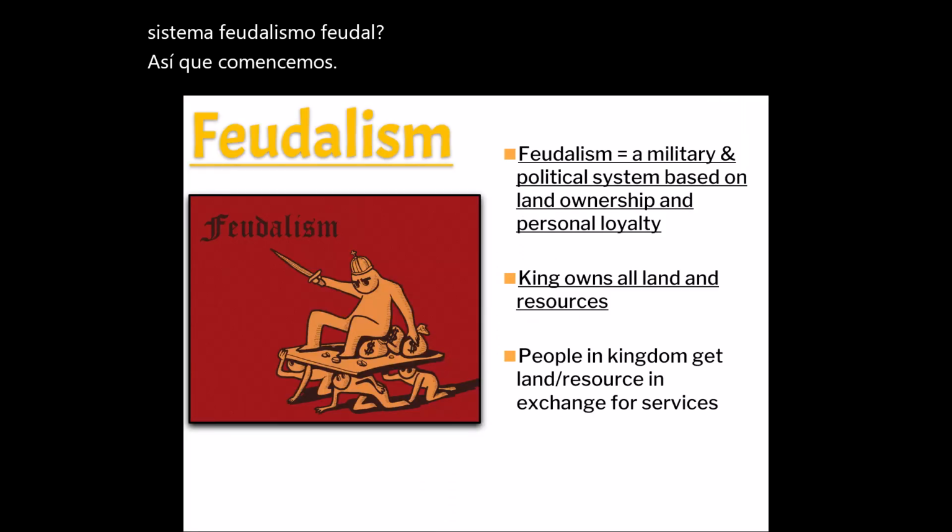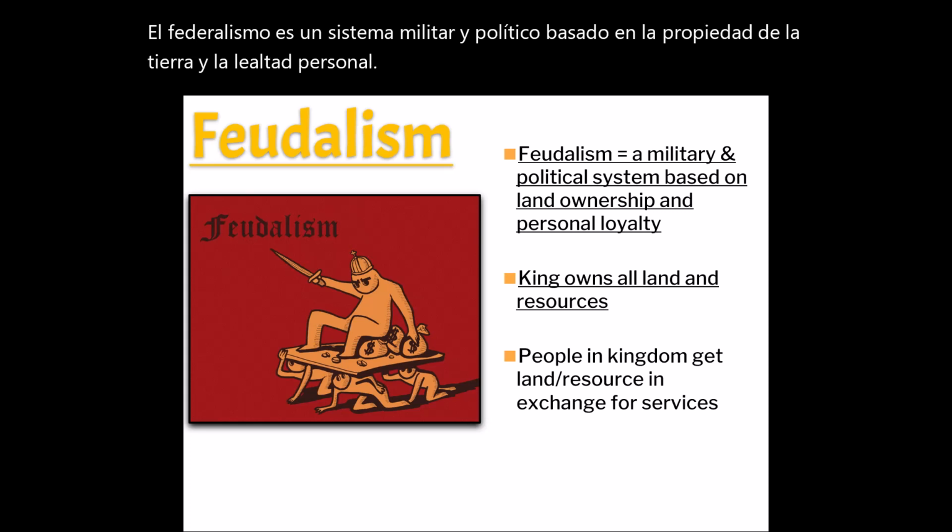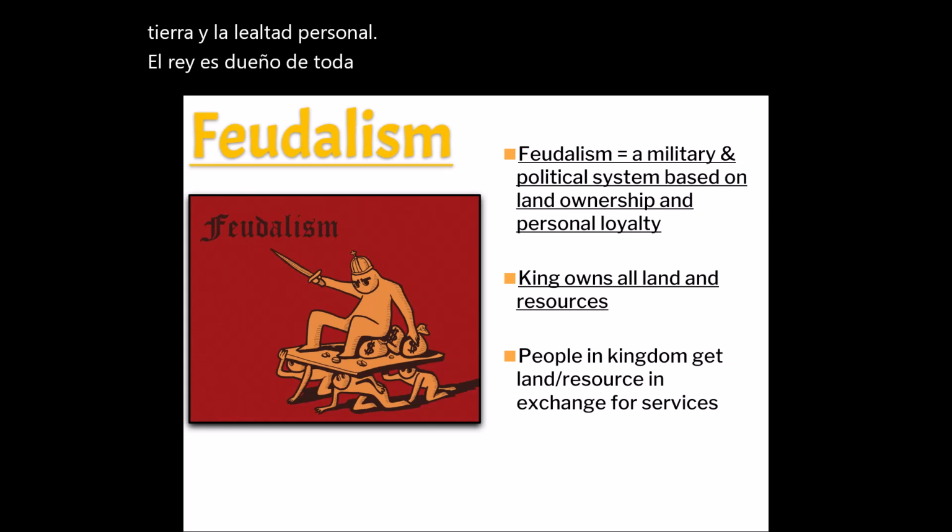So, feudalism. Feudalism is a military and political system based on land ownership and personal loyalty. The king owns all land and resources. People in the kingdom get land and resources in exchange for services.